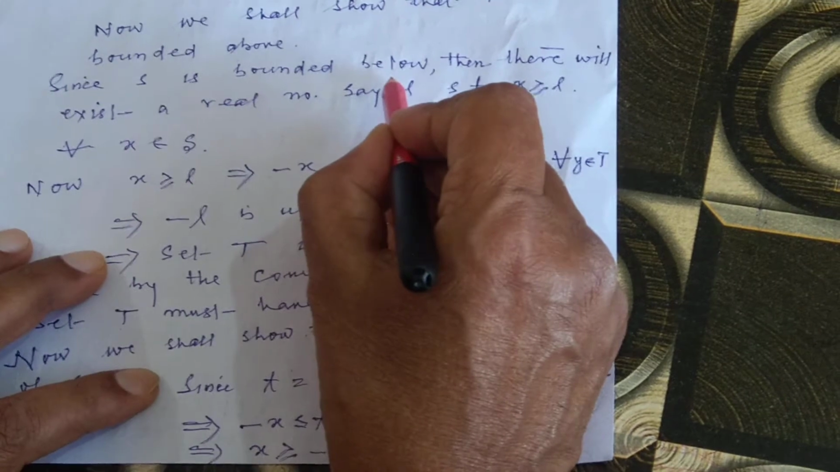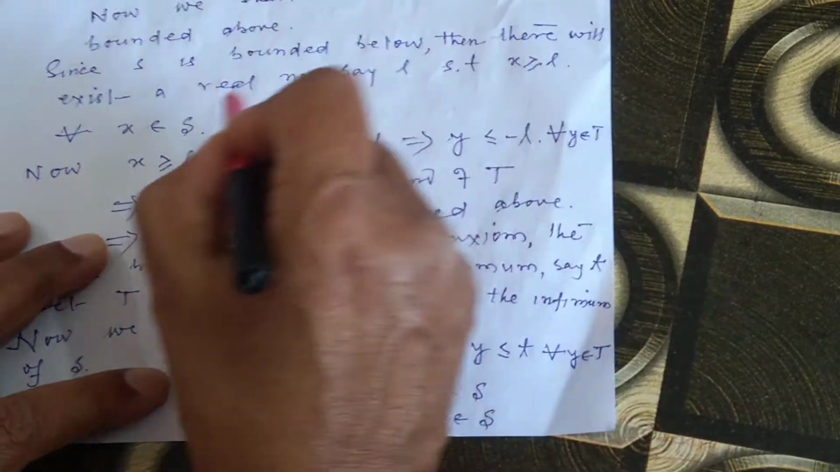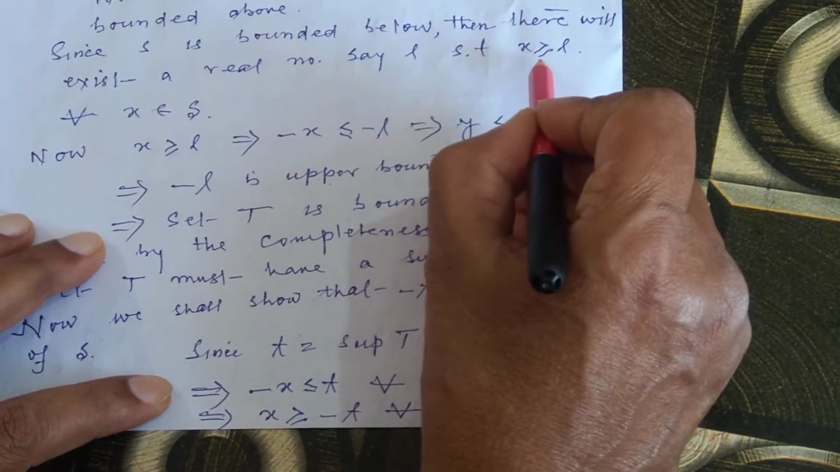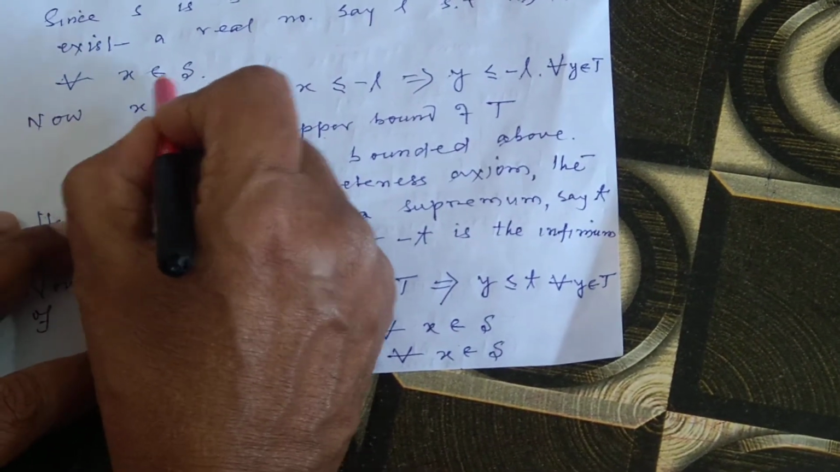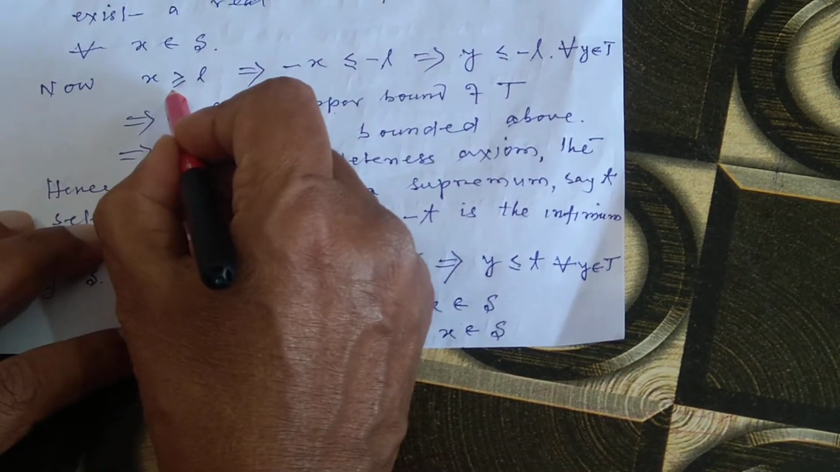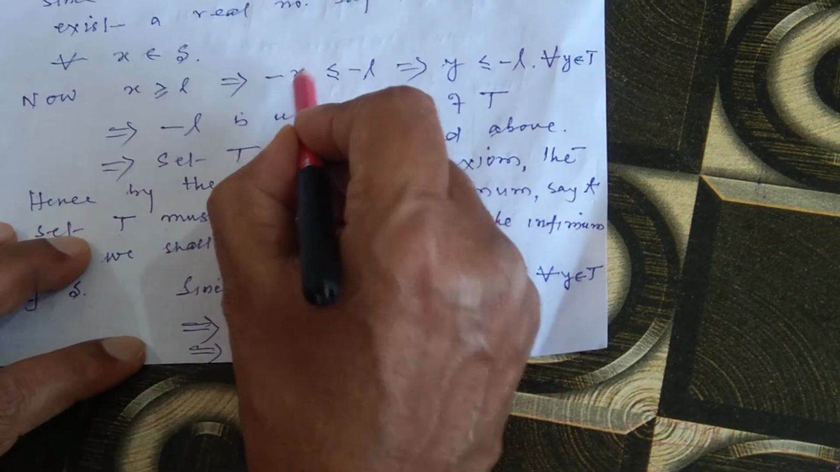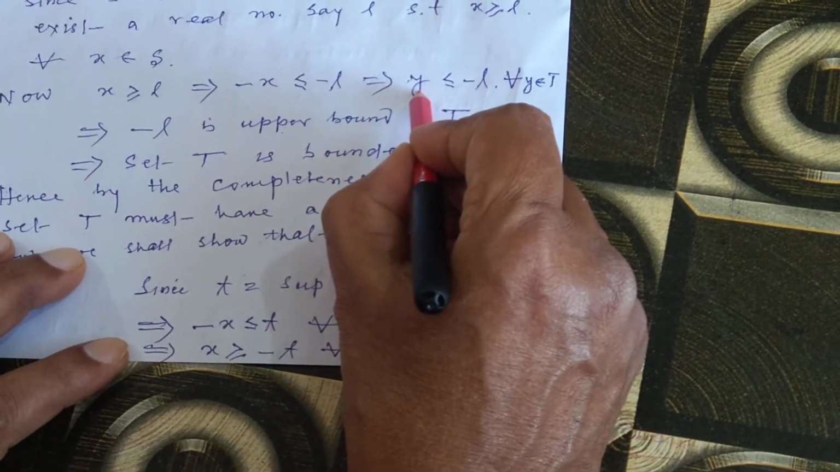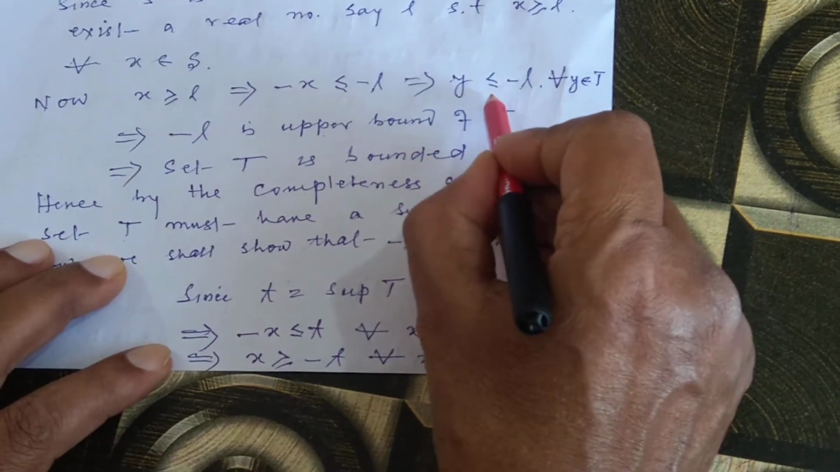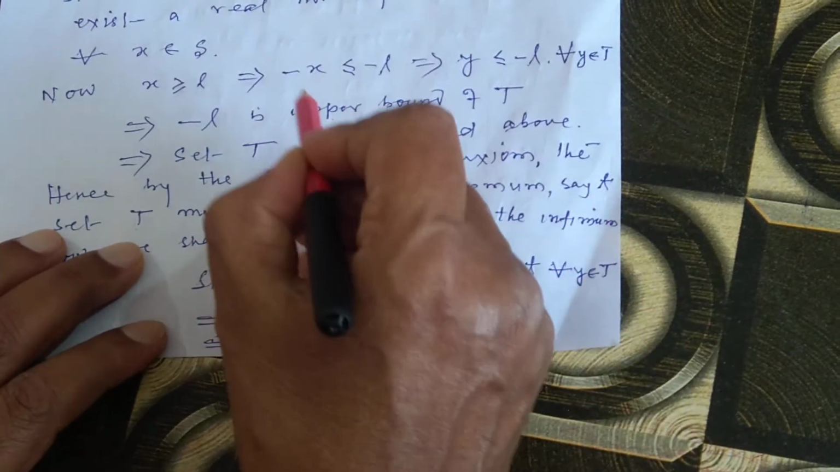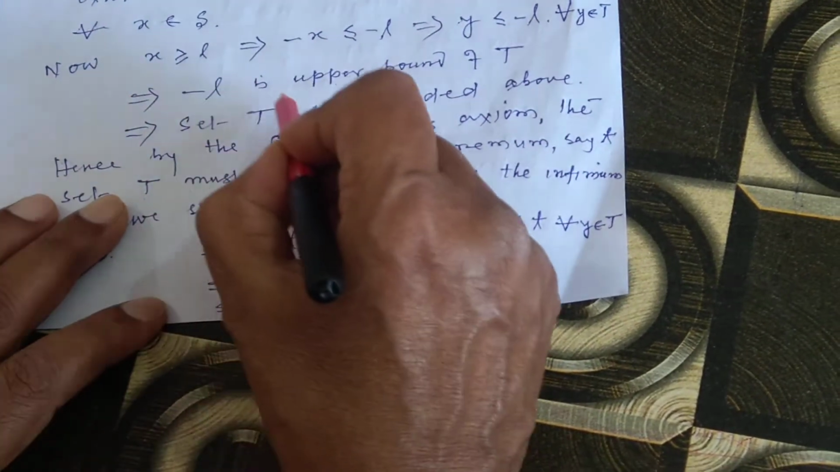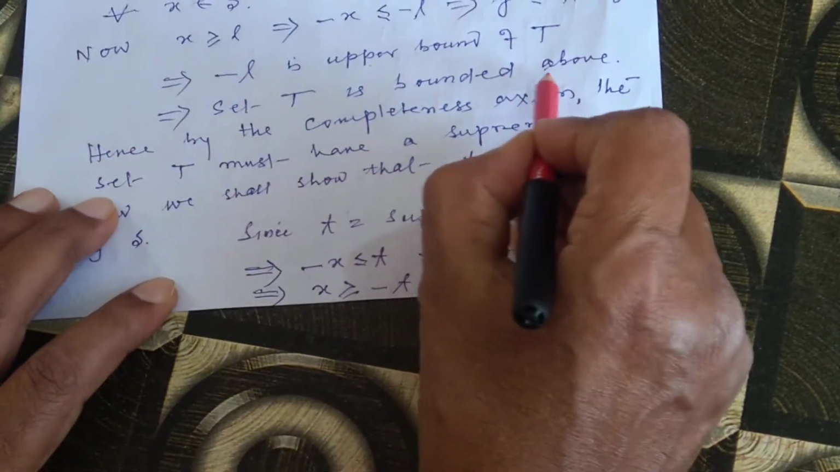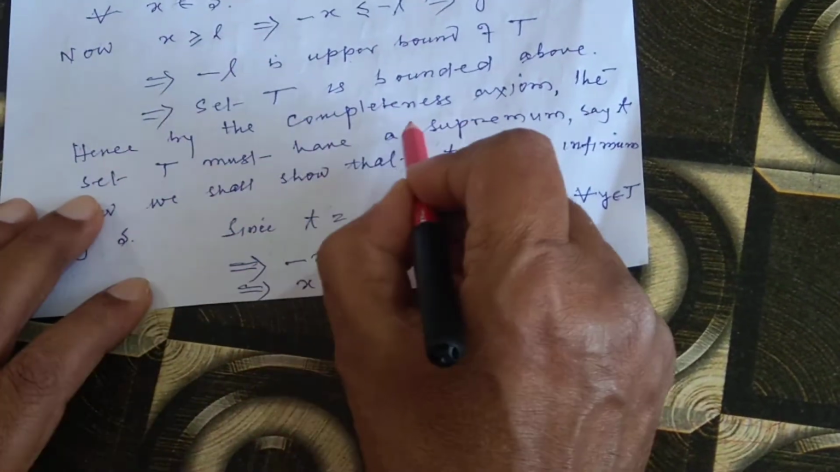Since S is bounded below, by definition there will exist a real number, say L, such that x is greater than or equal to L for all x belonging to S. Now x greater than or equal to L implies minus x is less than or equal to minus L. This implies y, where y is equal to minus x, is less than or equal to minus L for all y belonging to T. This implies minus L is an upper bound of T, and hence set T is bounded above. Hence, by the completeness axiom,